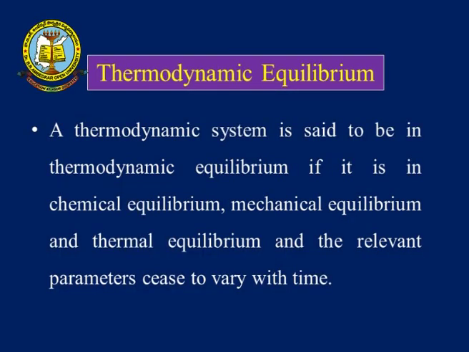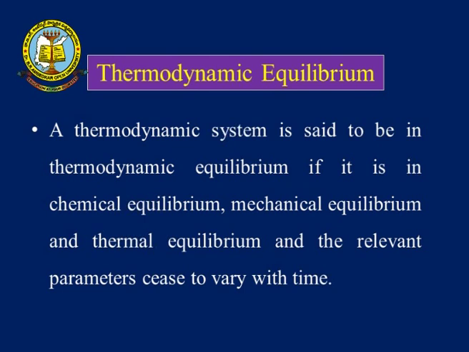If you define thermodynamic equilibrium, a thermodynamic system is said to be in thermodynamic equilibrium if it is in chemical equilibrium, mechanical equilibrium, as well as thermal equilibrium, and the relevant parameters for those equilibriums are kept constant and do not vary with time. Then we can say that the system is in thermodynamic equilibrium.